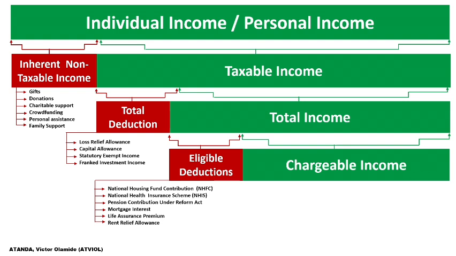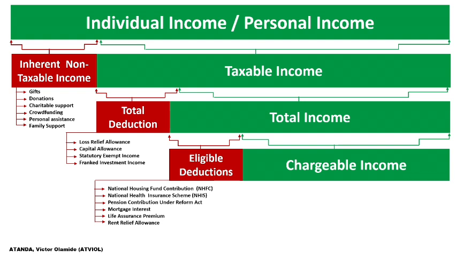Taxable income is what we subject to tax, but the part of the taxable income which is charged to tax is what we refer to as the chargeable income. So you could see that it is not your taxable income. Maybe your total taxable income in a year is 1.2 million.